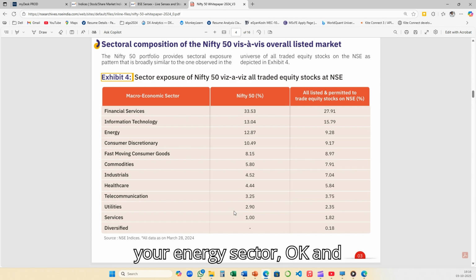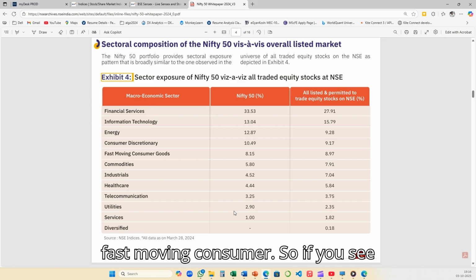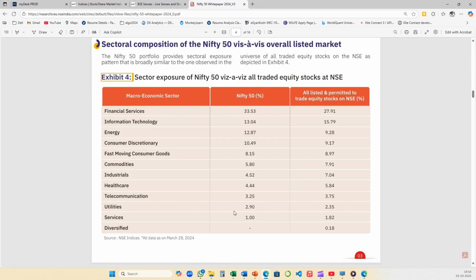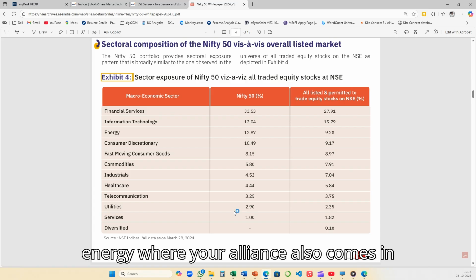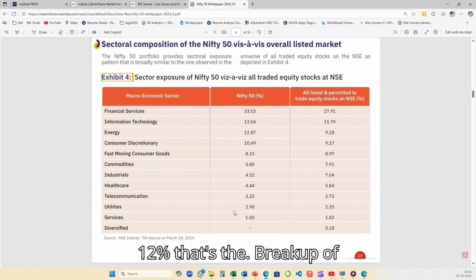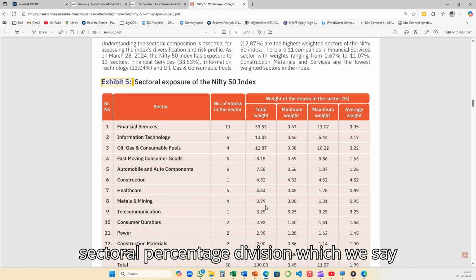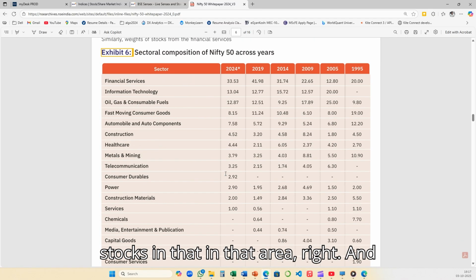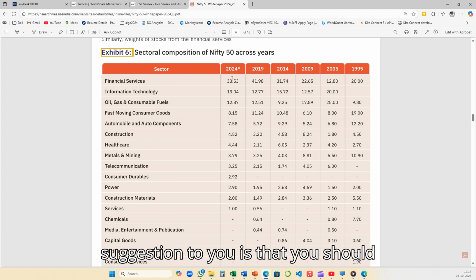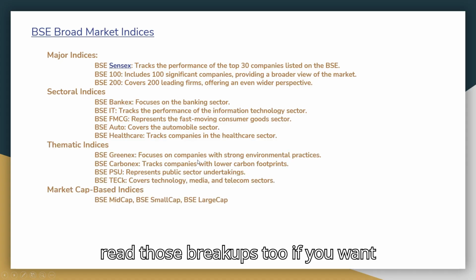and then comes your energy sector. Okay, and then comes your consumer discretionary, fast moving consumer. So if you see, 33% only in financial services, 13% in information technology, energy, where your Reliance also comes in, 12%. That's the breakup of the sectoral percentage division which we talk about. Okay, financial services, there are 11 stocks in that area, right? And then you can further read this. So my suggestion to you is that you should read those breakups, if you want to really do well